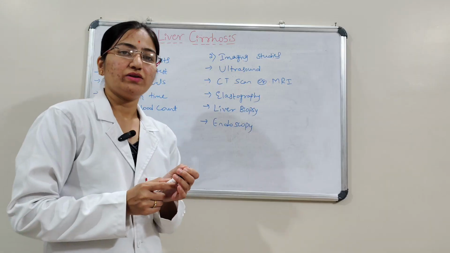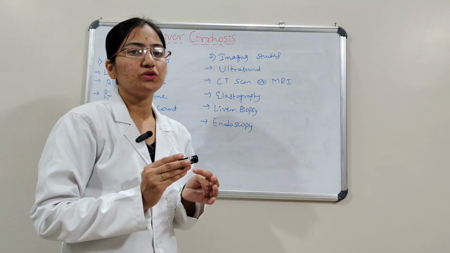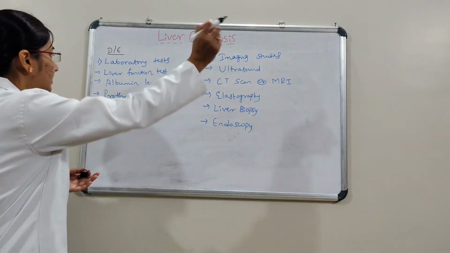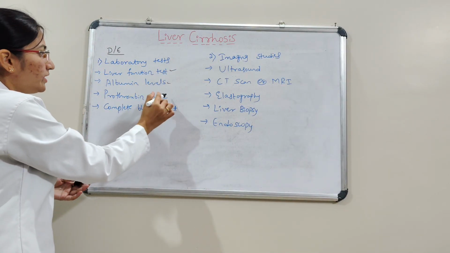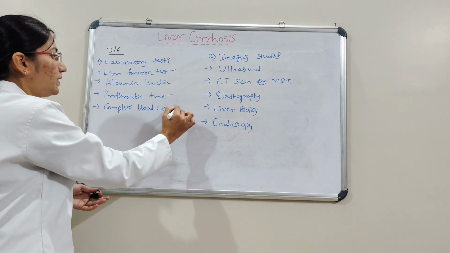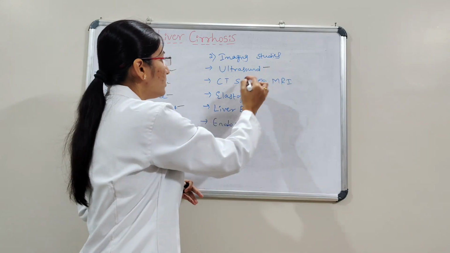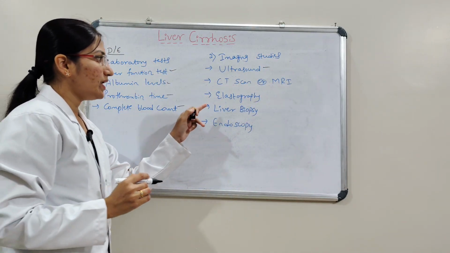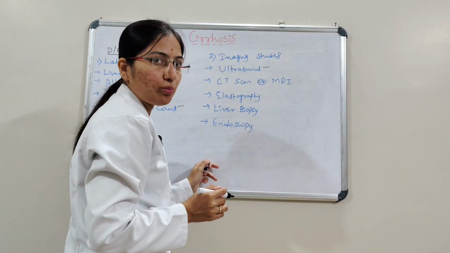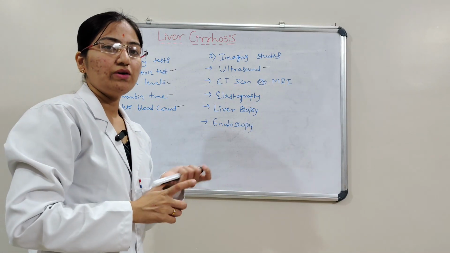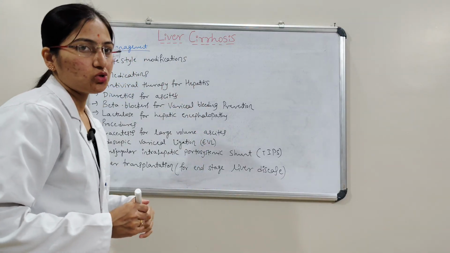Next we will see the diagnostic evaluations for liver cirrhosis. First and foremost, physical examination and history collection are a must. And then laboratory tests: liver function test, albumin levels, prothrombin time, and complete blood count. Next come the imaging studies: ultrasound, CT scan or MRI, elastography, that is FibroScan, and then liver biopsy and endoscopy. These are the diagnostic tests for liver cirrhosis. We'll see management for liver cirrhosis.